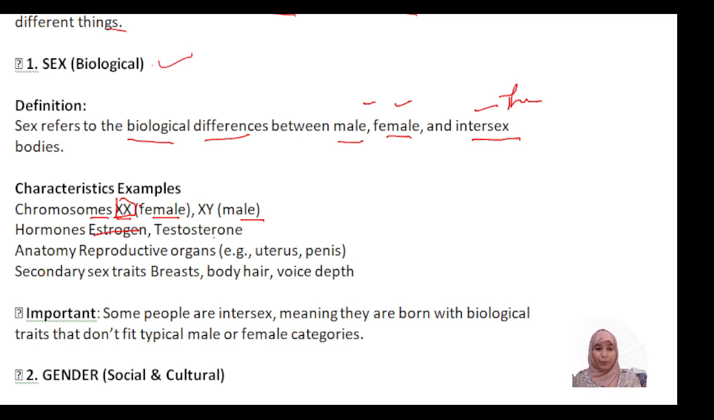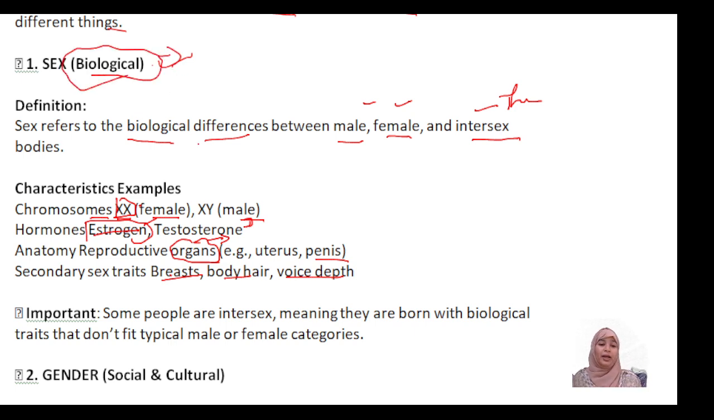If we see that the estrogen part is more in our body, you would be considered a female. If the hormones are more in your body, that would be considered female. Anatomy and reproductive organs, uterus and penis. On the basis of these organs, our body shows the characteristics of a male or a female. Whereas secondary sex traits are the breast, body hair and waist depth. So what I am telling you is that biologically differences can be seen in the human body.